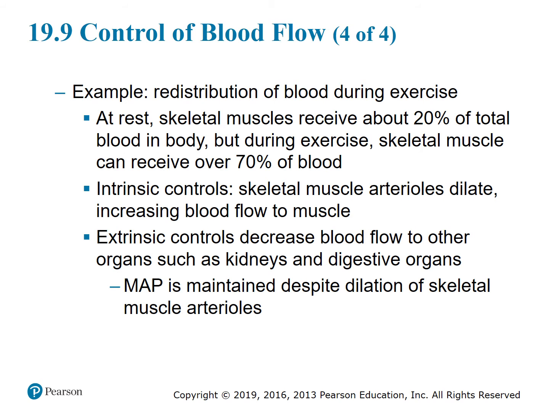So an example is redistribution of blood during exercise. At rest, skeletal muscles receive about 20% of the total blood in the body, but during exercise, skeletal muscle can receive over 70% of the blood. So with intrinsic controls, at the level of the skeletal muscle, the arterioles dilate, increasing blood flow to the muscle, whereas extrinsic controls decrease the blood flow to other organs such as kidneys and digestive organs, and the mean arterial pressure is maintained despite dilation of skeletal muscle arterioles.